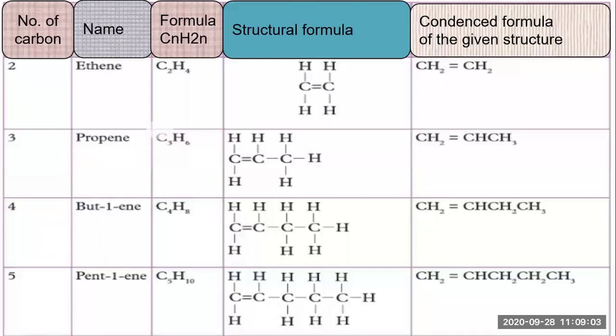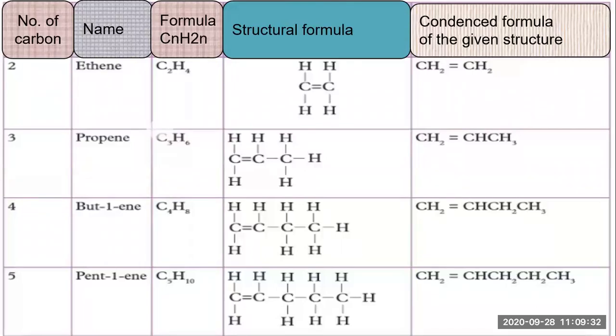Then comes propene. Now prop stands for 3 carbons. So C3H6. Here you can see 3 carbons are there, and if you put the number of carbons in the formula CnH2n, you will get the number of hydrogen atoms. So 6 hydrogen atoms will come. Likewise you place all the hydrogens and you will get the formula CH2 double bond CH, CH3. Then comes butane 1-ene.